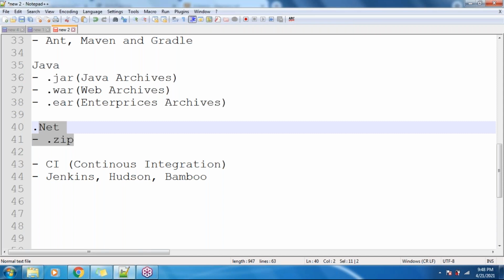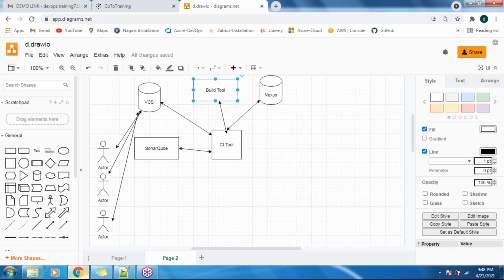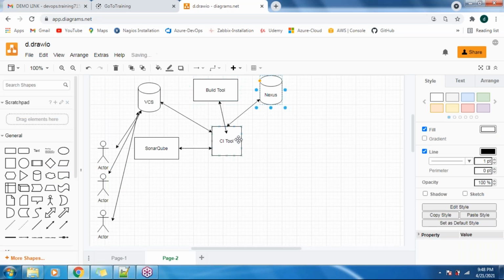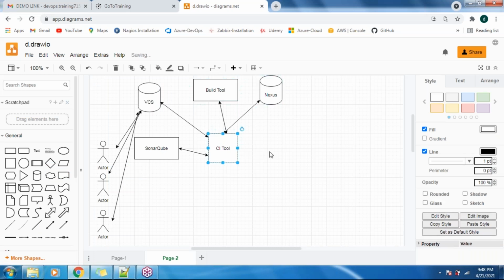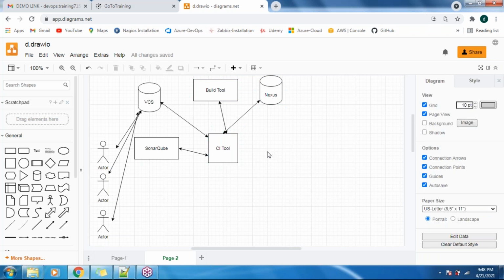Once it is done, Jenkins will automatically push the artifacts to our Nexus as well. Why? In order to keep a backup of the artifacts. So everything is automated. We are not doing any manual task here. Now we have everything, and we can go for the deployment.